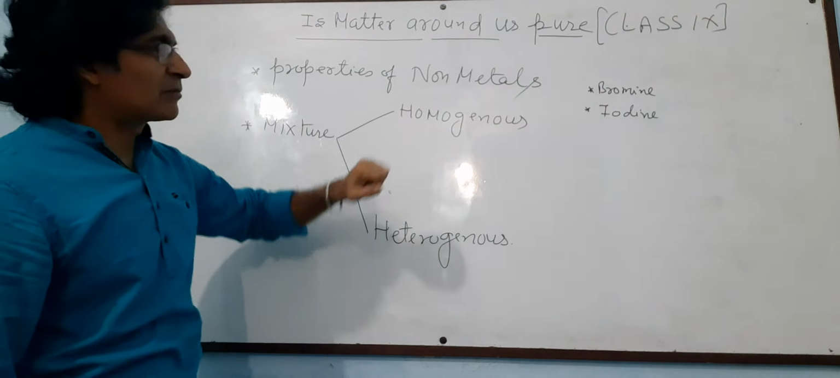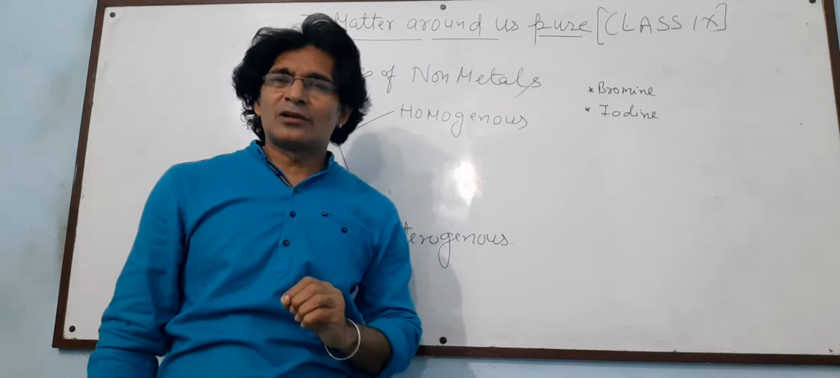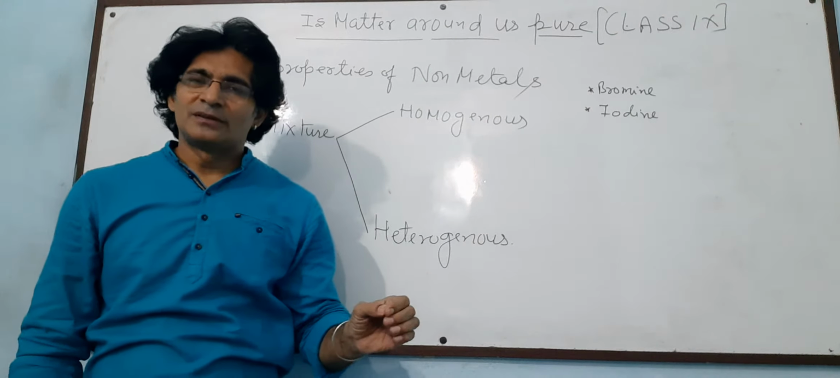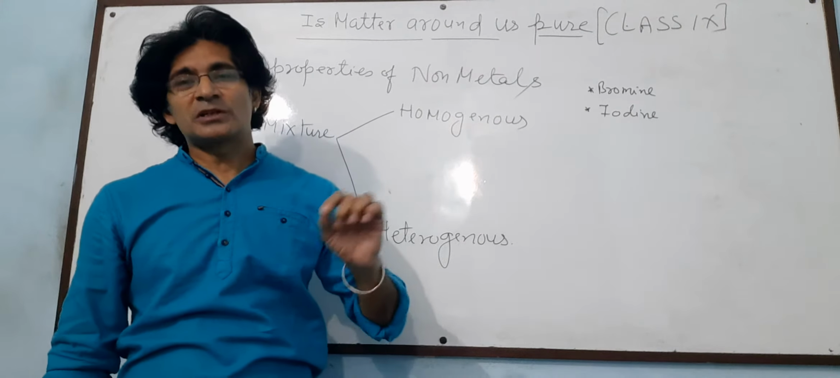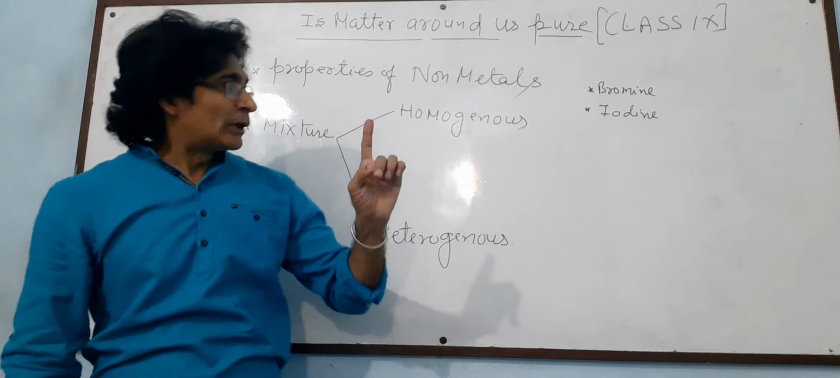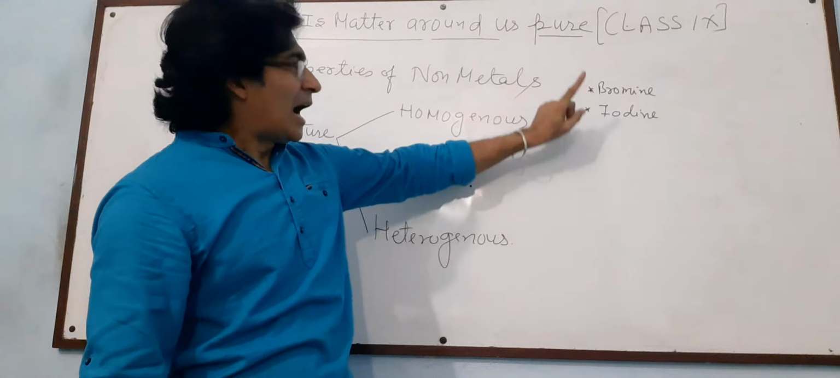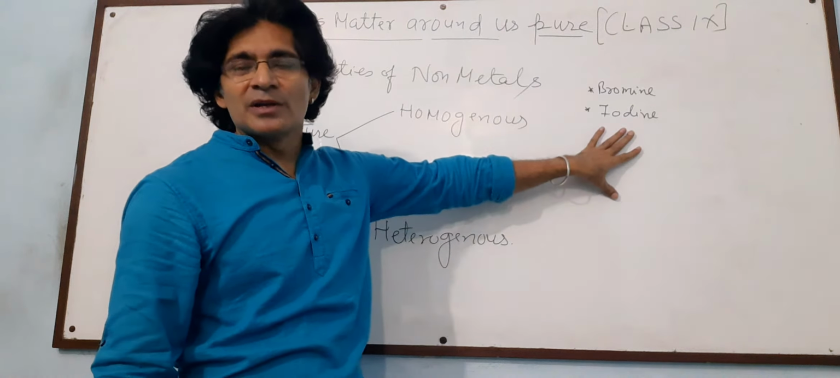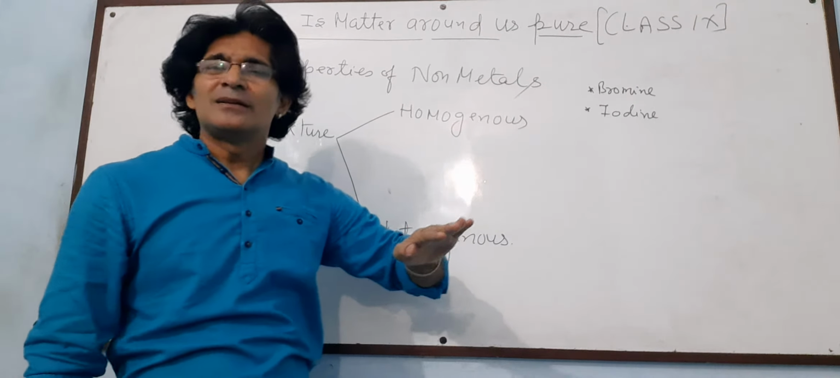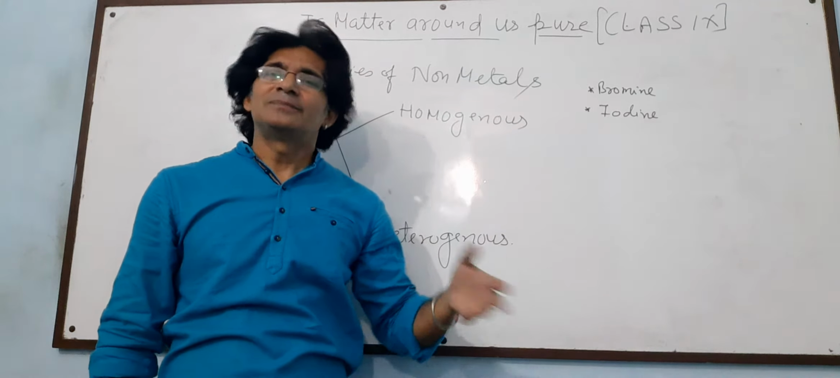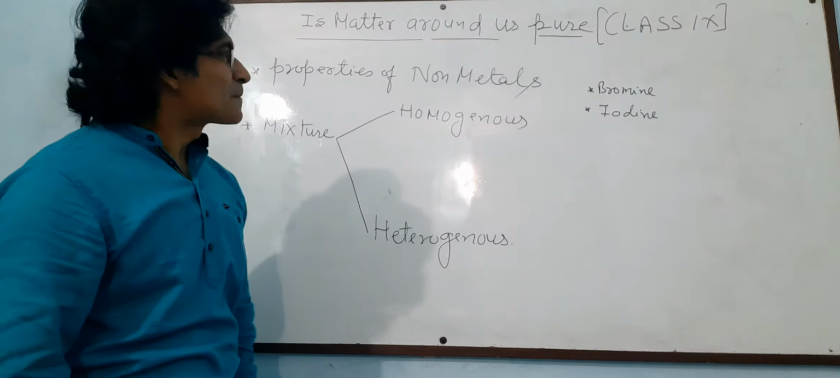Coming to the properties of non-metals. Generally the non-metals are soft. The properties are just opposite to metals. Only one non-metal is a liquid, that is bromine, and one is solid, that is iodine. Generally all the non-metals are gases.